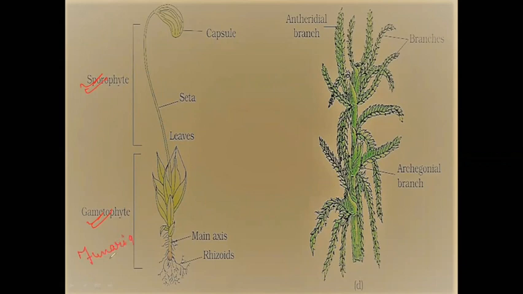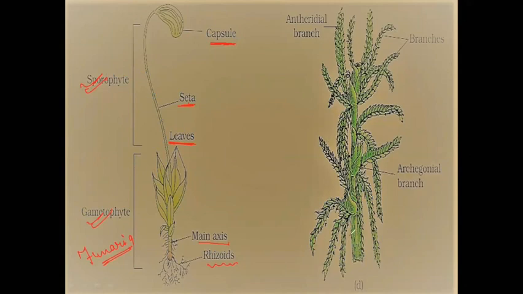I'm telling you what are the things you need to learn for the exams. In this Funaria, the lower part is gametophyte and the upper part is sporophyte. Now, in this gametophyte, they have rhizoids, these root-like structures, but not the roots. Then they have the main axis, and then they have these leaf-like structures, or leaves actually. The only members who have the gametophyte with leaves. Then the sporophyte has seta and capsule.